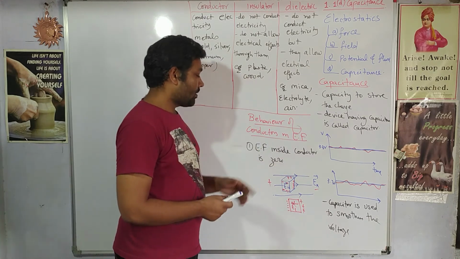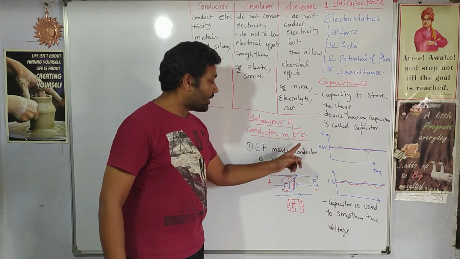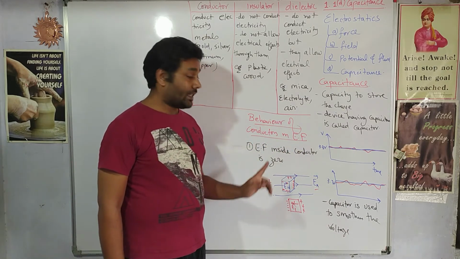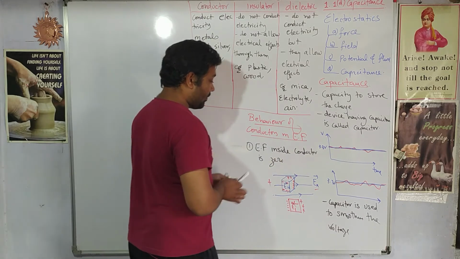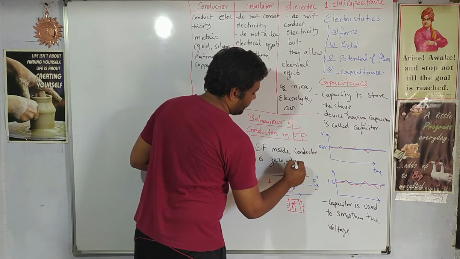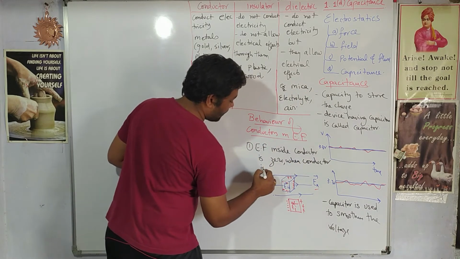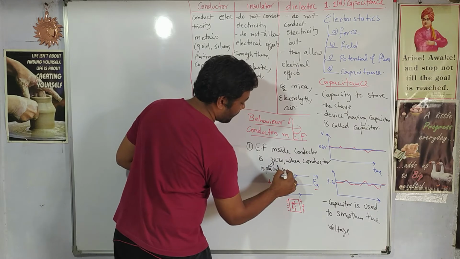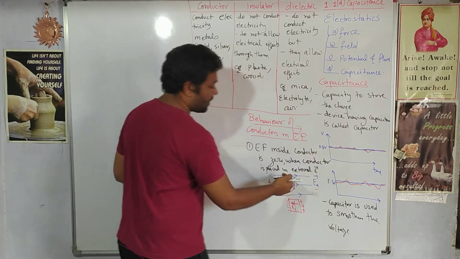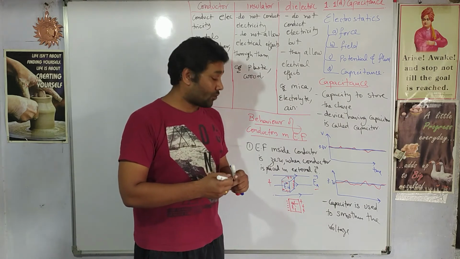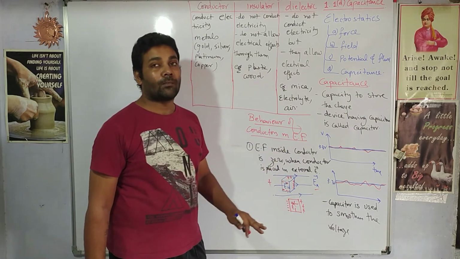So that is the first observation: the electric field inside a conductor is zero when the conductor is placed in an external electric field, irrespective of its shape and size.